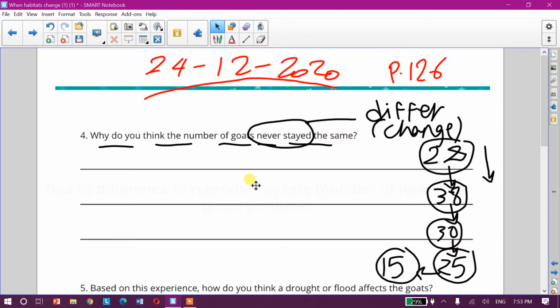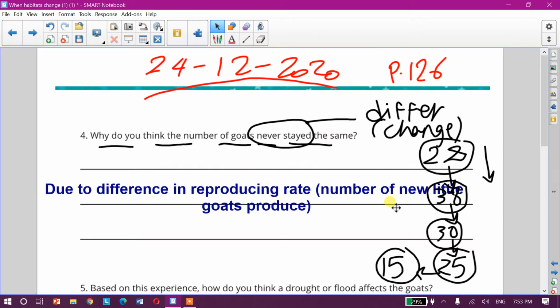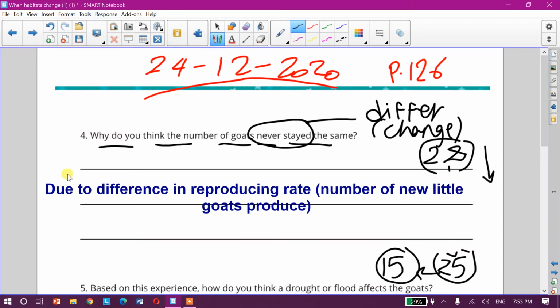Okay, we will write this. Please write with me. Because or due to. Due to means because. Difference in reproducing rate. Number of new little goats produced. Does the number during reproduction increase or decrease?